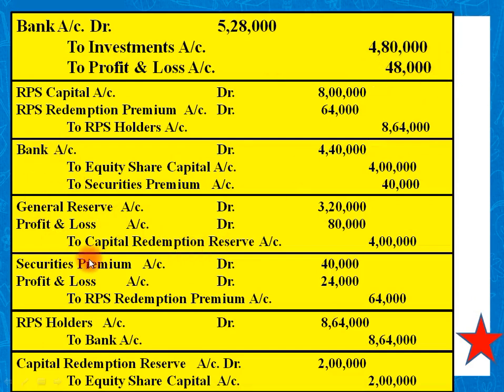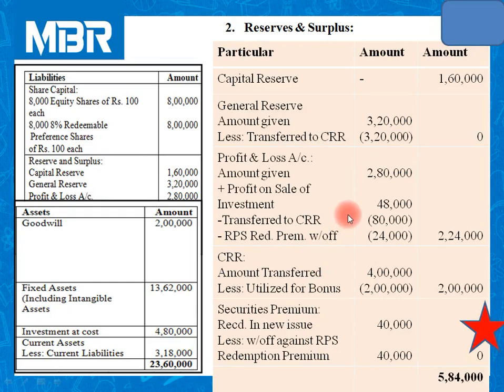If you want to check this item, you can go through your journal entries. Check it. Here P&L account is credited with 48,000. Here profit and loss account is debited with 80,000. Here profit and loss account is debited with 24,000.